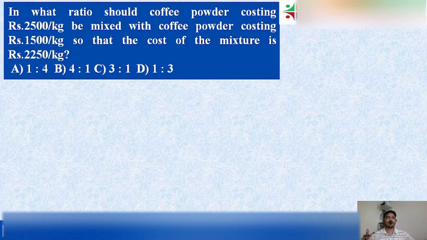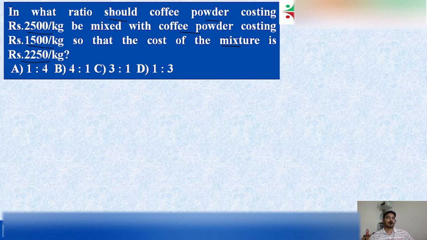Here is the first question. What is the question? In what ratio should a coffee powder costing 2500 be mixed with a coffee powder costing 1500 so that the cost of the mixture is 2250?